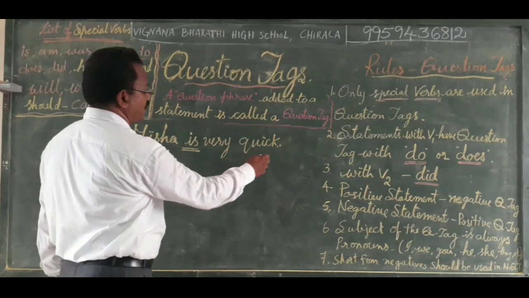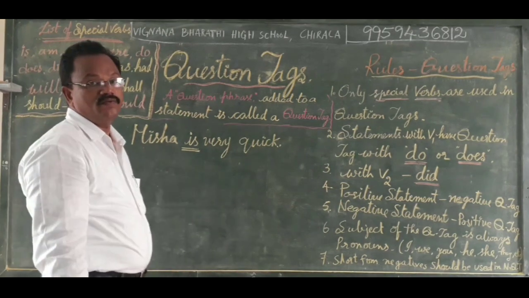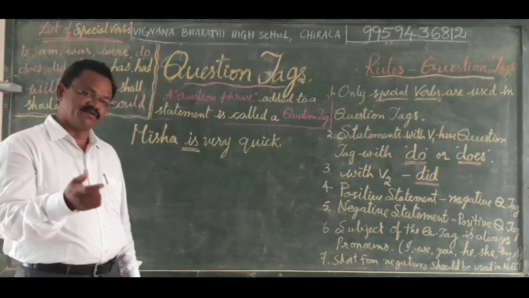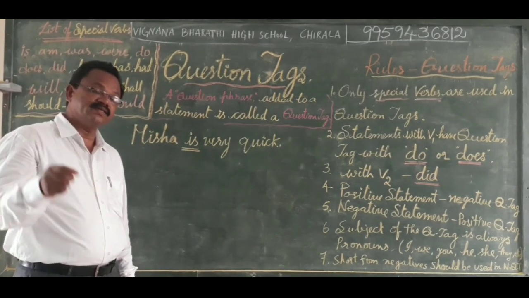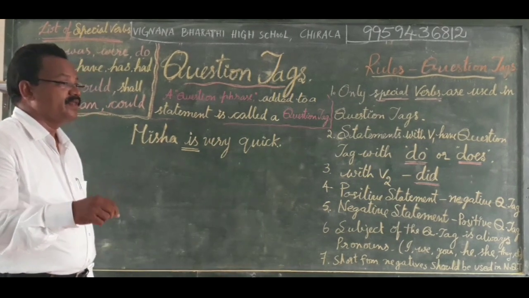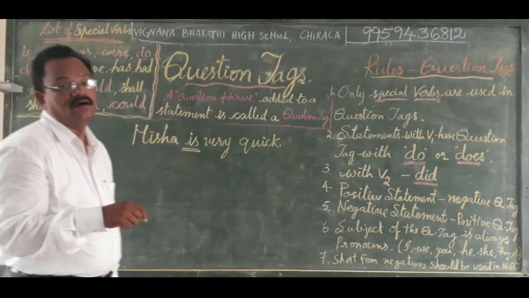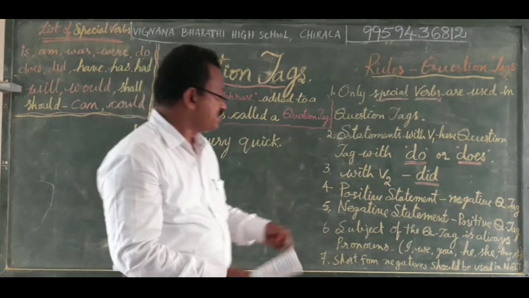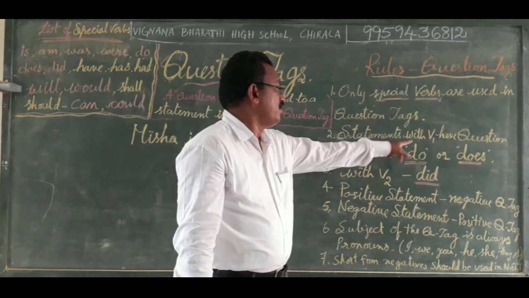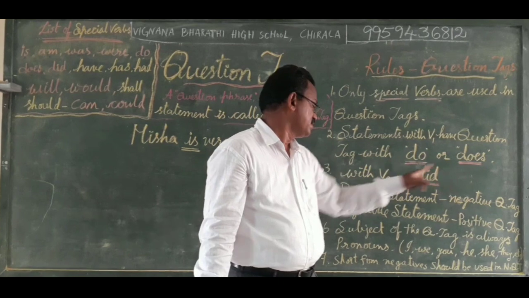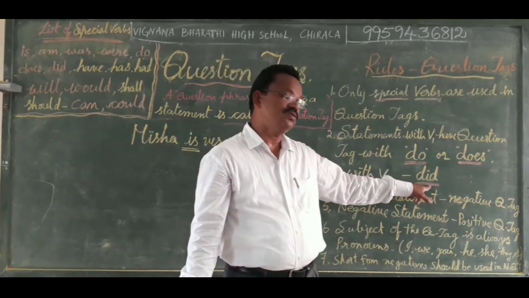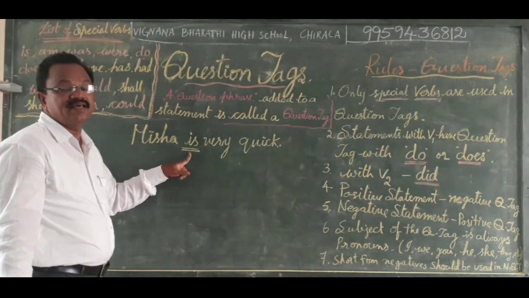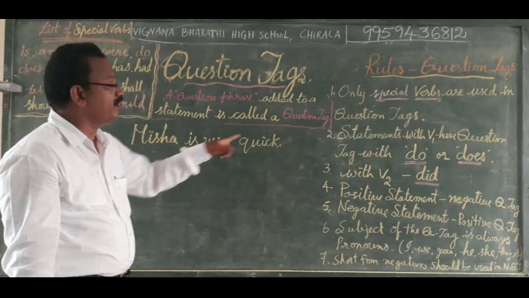Misha is very quick. Now we need to find some facts about this sentence, whether it is in the positive or negative form. If the verb is in the main form, we can identify its present tense or past tense, verb 1 or verb 2. With verb 1, we use do or does. If the statement has verb 2, we have to use did. So now here the statement already has a special verb. We need not bother about that.